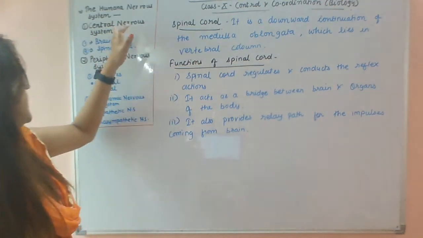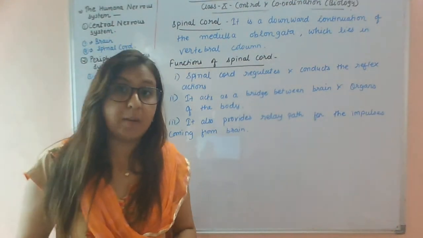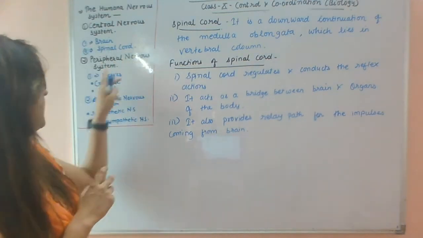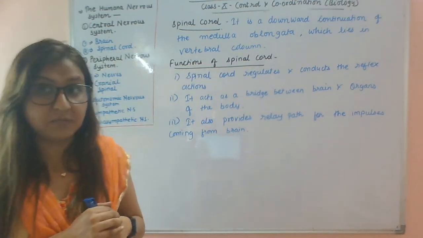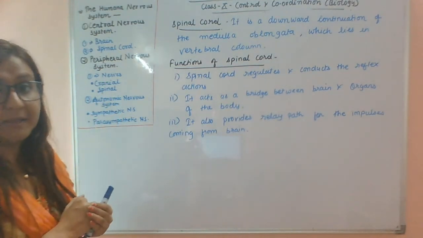Okay students, that is all about the central nervous system, the brain and spinal cord. In the next video, I will explain the PNS, the peripheral nervous system, which comprises the nerves and the autonomic nervous system.